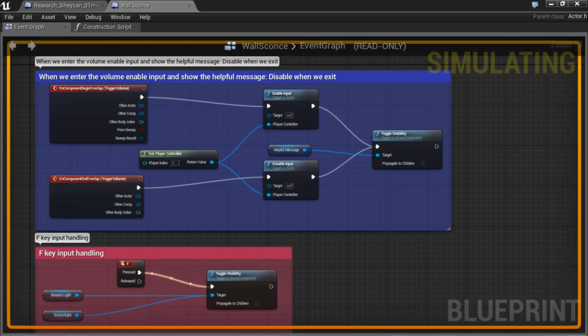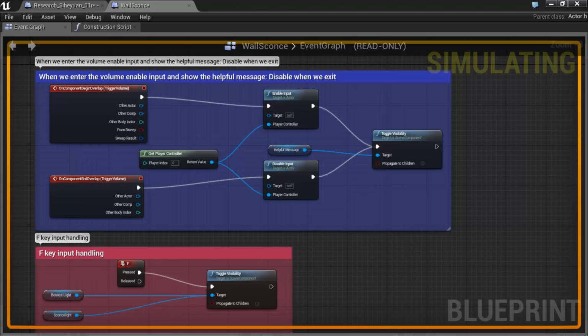Press F, and as you can see, the press F function has fired, toggling the visibility of the light. Now, once we back out of the trigger volume, the on component end overlap trigger volume fires, disabling the input. This keeps the player from hitting the F key while just arbitrarily walking around the level.